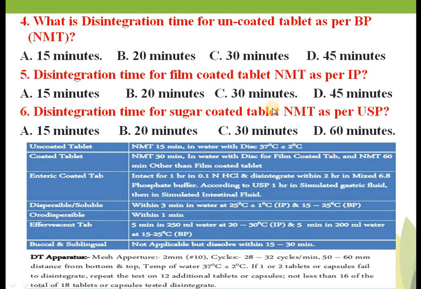Now sugar coated disintegration time is nothing but 60 minutes. Remember, disintegration time for sugar coated tablet is 60 minutes. Okay, compressed tablet or uncoated tablet it is 15 minutes. For film coated tablet it is 30 minutes. And for enteric coated tablet it is around 1 hour in 0.1 normal HCl and 1 hour in phosphate buffer. Is that clear? Now we'll see the next question.